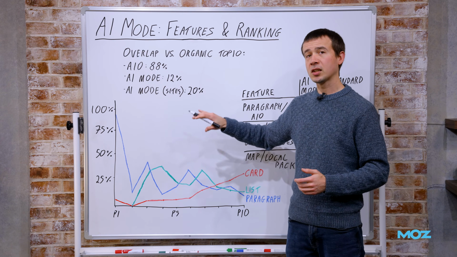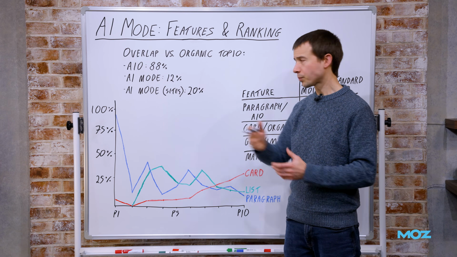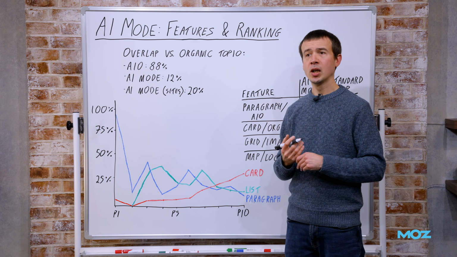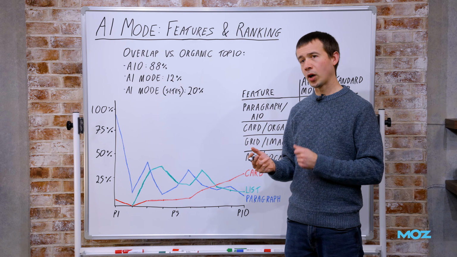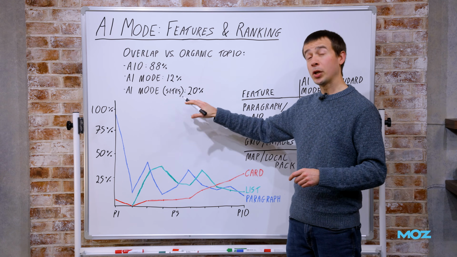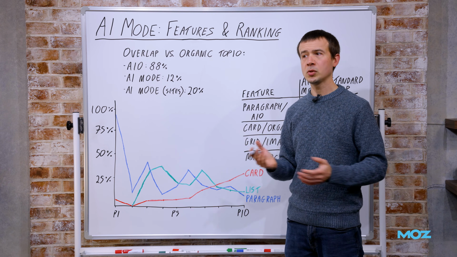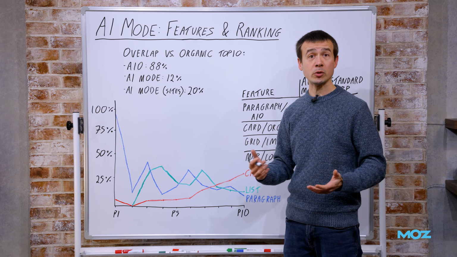If we expand that to sites, it's obviously a little bit higher. If we expand that to do the sites overlap rather than just the specific URLs overlap, it's a bit higher, but not massively higher. So the chances are these are sufficiently different search terms that we're actually seeing completely different websites ranking.